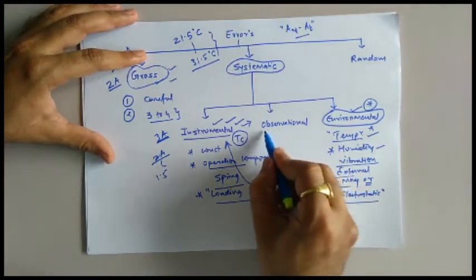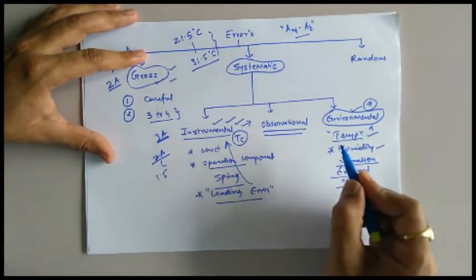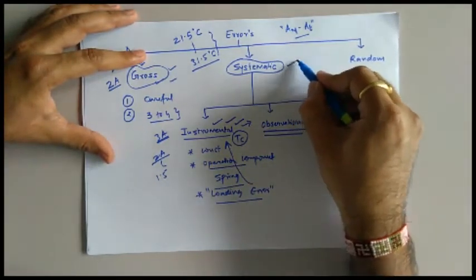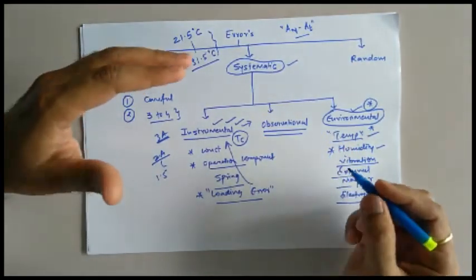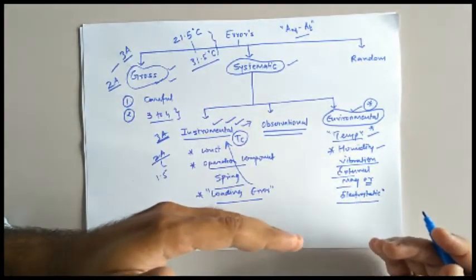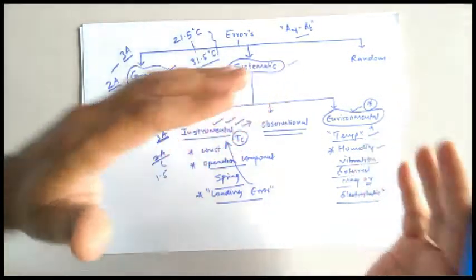Now there is one more type of error which we include in systematic error, and that error is called observational error. Observational errors are basically caused because of human mistakes, but only because of vision problems.